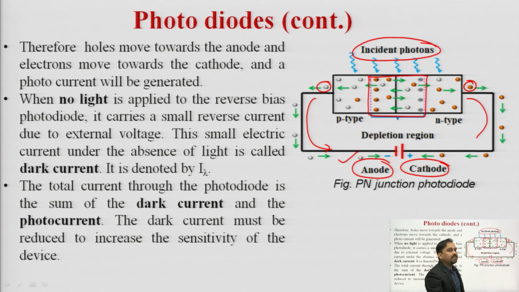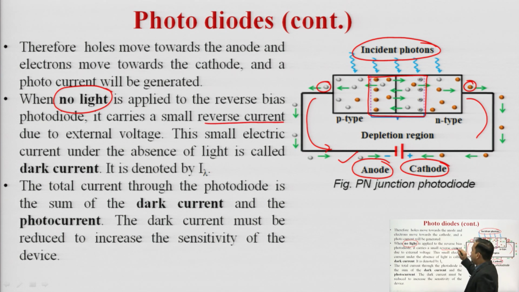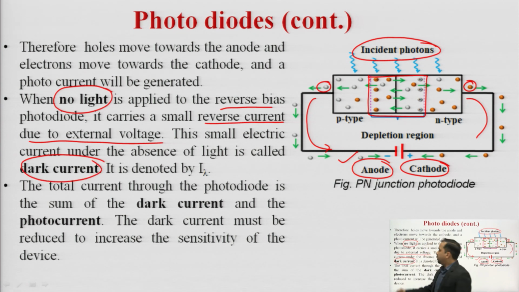So when no light is applied, meaning when the incident light is not applied to the photodiode, and the photodiode is reverse biased, a small current flows through the photodiode, and this small current is known as the dark current. This dark current is a reverse current through the photodiode when light is not present, and it is denoted by I lambda.